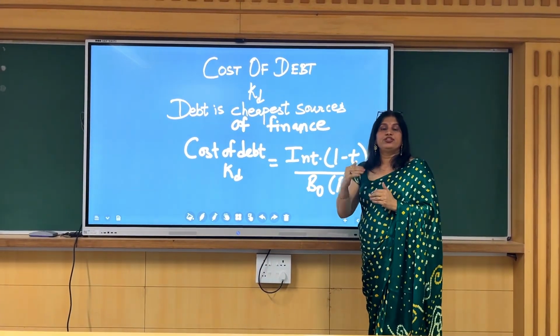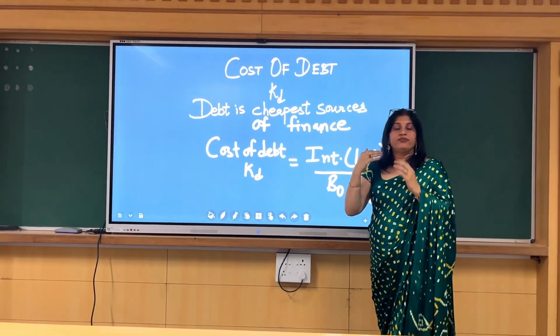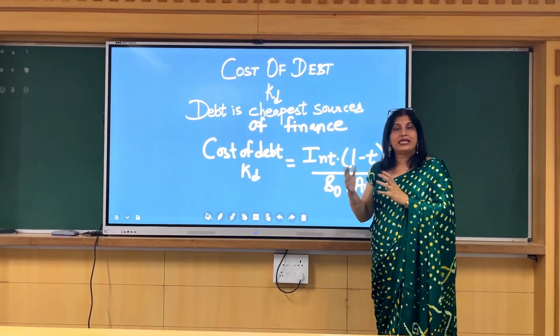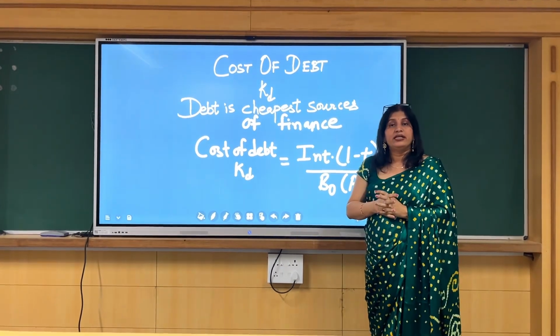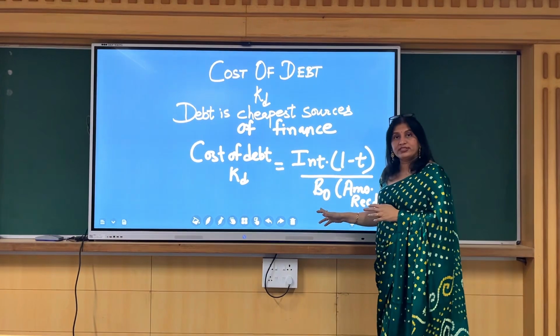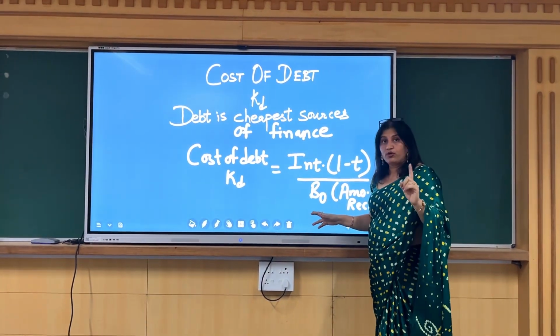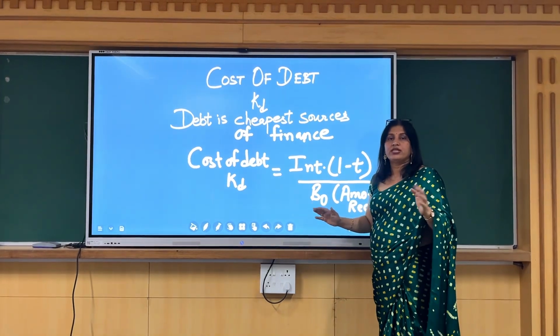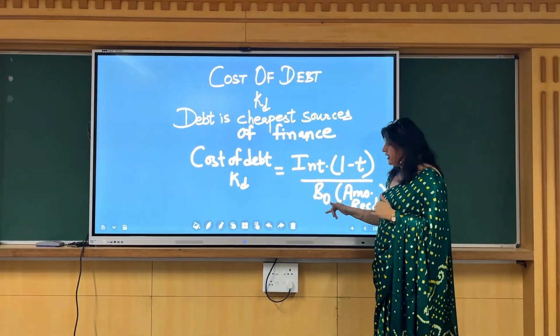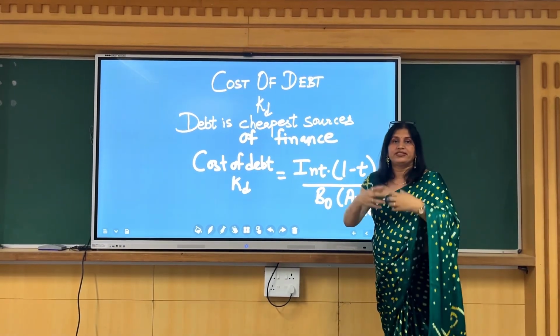If a company has issued a debenture or bond, and the face value of the bond is 100, and the company has issued it at a discount, let's say the discount is 5 rupees. So what will be the amount received? The face value is 100, minus 5 discount, or if there is any other flotation cost, that will be deducted. In the denominator, you will only write what amount you are receiving.